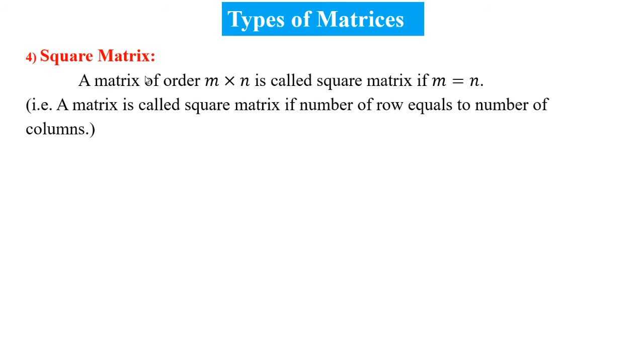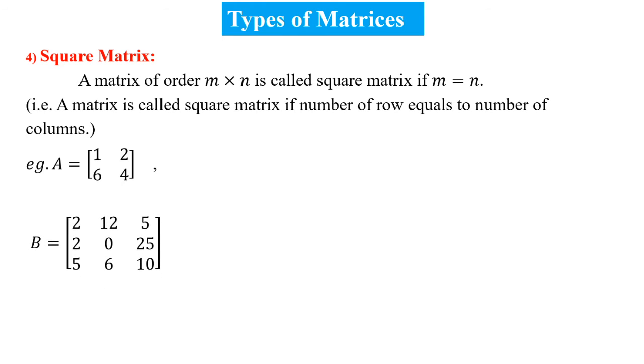Number 4. Square matrix. A matrix of order m by n is called a square matrix if m is equal to n. That is, a matrix is called a square matrix if the number of rows equals the number of columns. Example, A is equal to 1, 2, 6, 4 having order 2 by 2. In this matrix, 2 rows and 2 columns. The number of rows and columns are the same. So, this matrix is known as a square matrix.